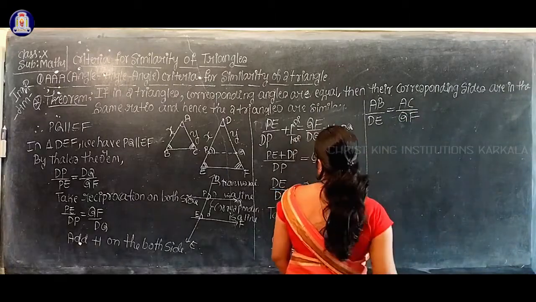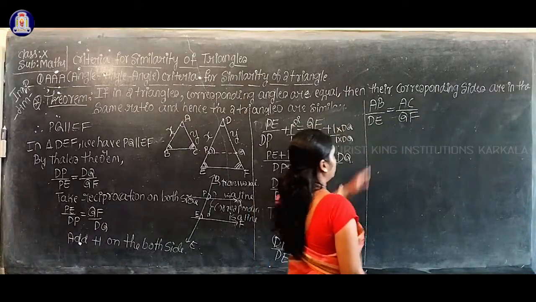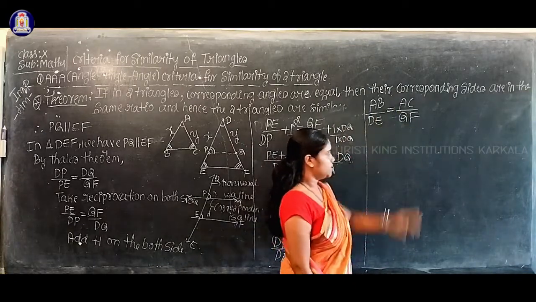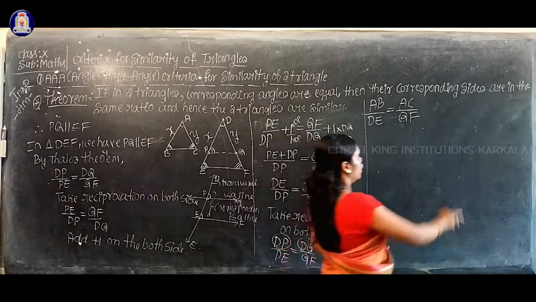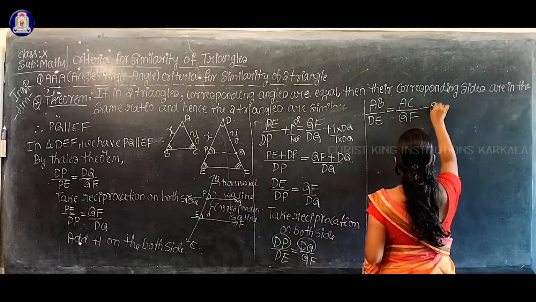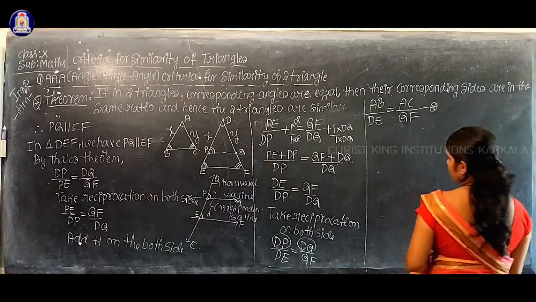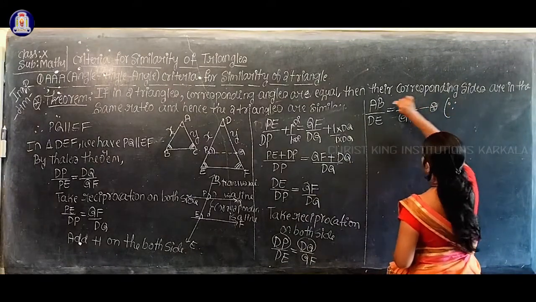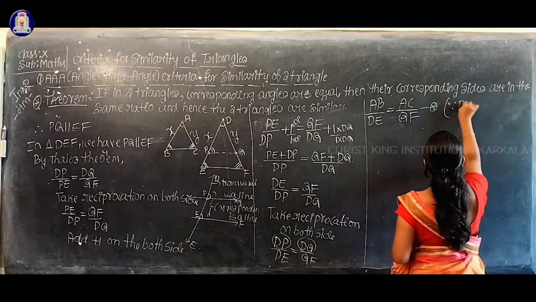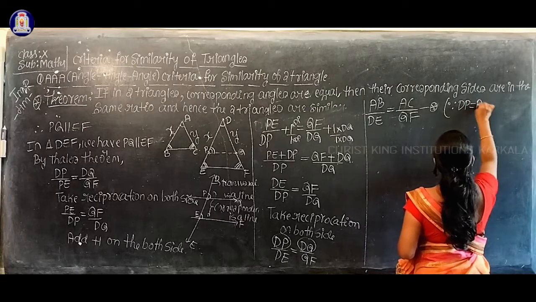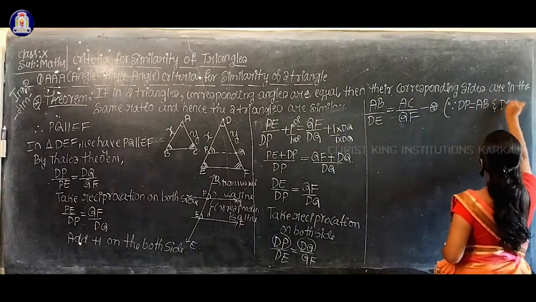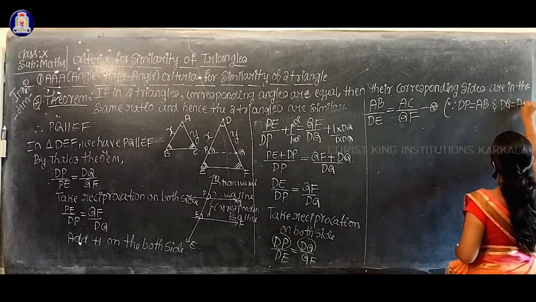Okay, yes. So now we proved that AB by DE equal to AC by QF, isn't it? I'll consider it as equation number star. What is the reason here? Since we know that DP equal to AB and the length of DQ equal to AC.